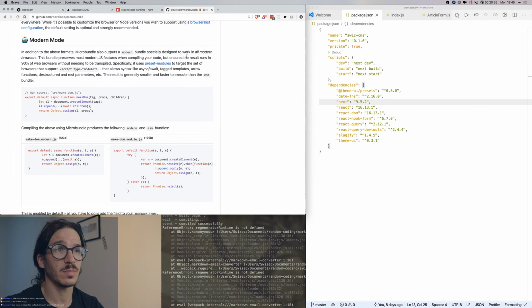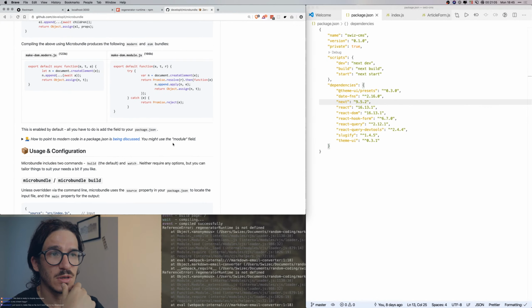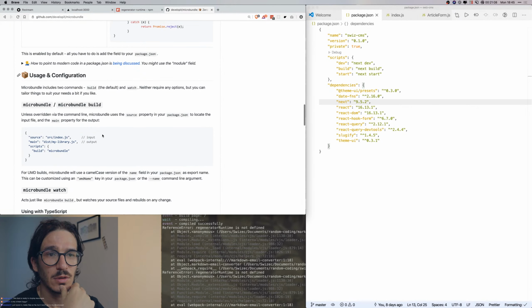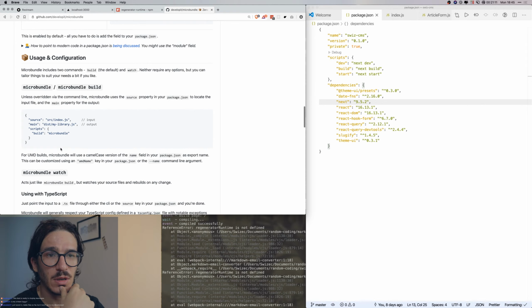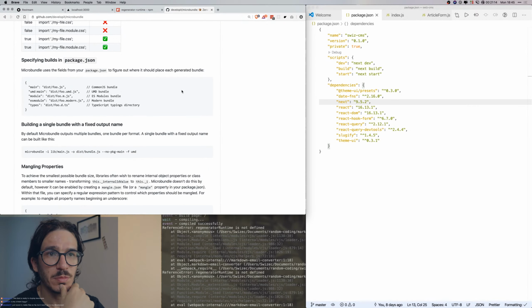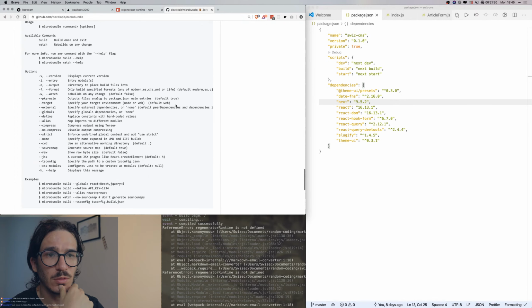How to point to modern code in the package JSON is being discussed. You might use the module field. Scripts, blah, microbundle watch, specifying builds, yeah. Okay, mangling properties, all CLI stuff. Looks like there's a good